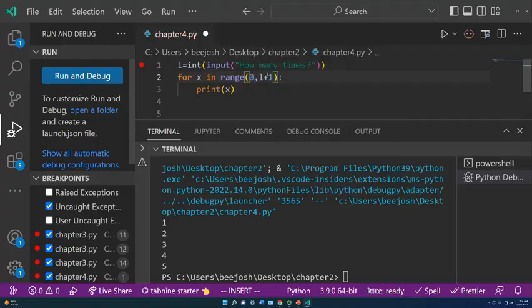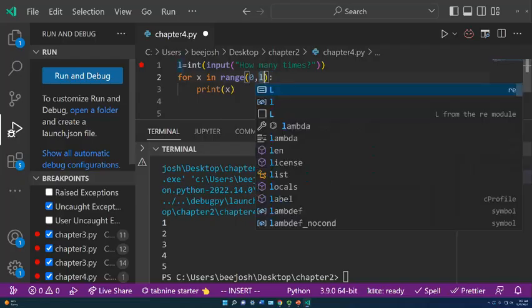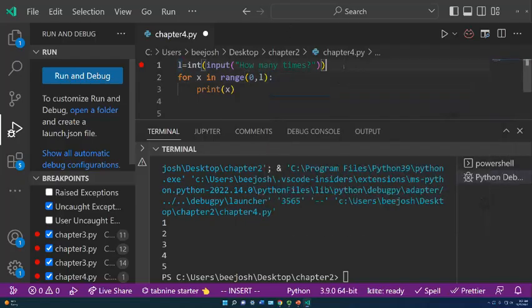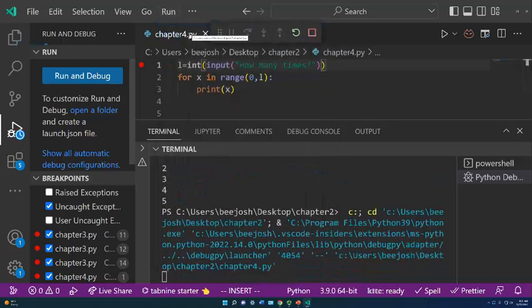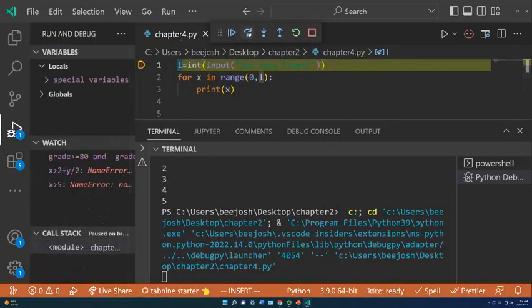Let's start at 0 like we should. How many times do we want to run the loop? You know what? Actually, yeah, we don't do a +1. We just do an L. Let's see if it works appropriately as I figure it would. Okay, so start debugging. Okay, let's go for our input.